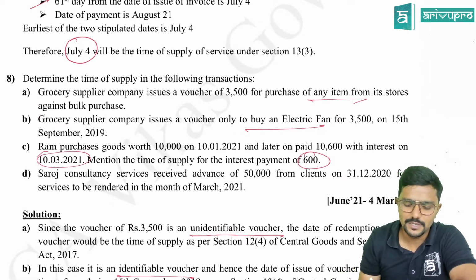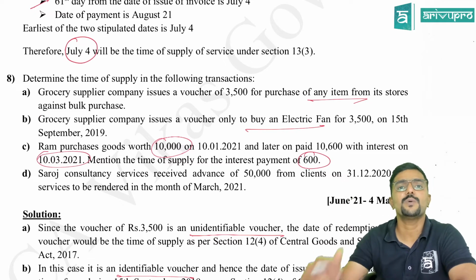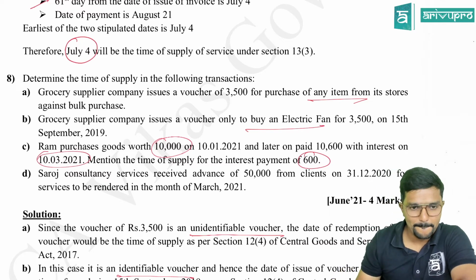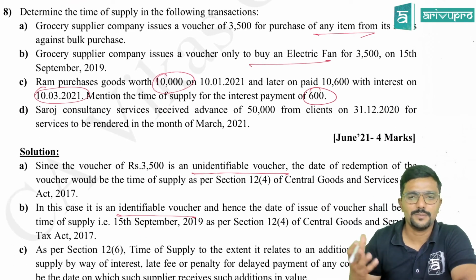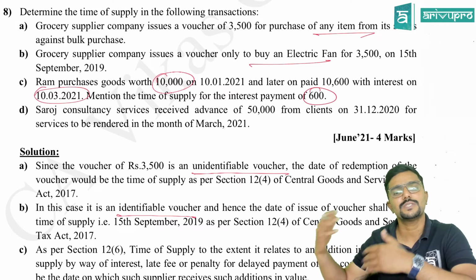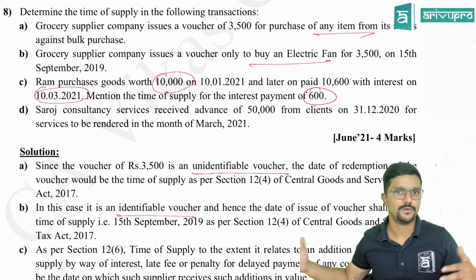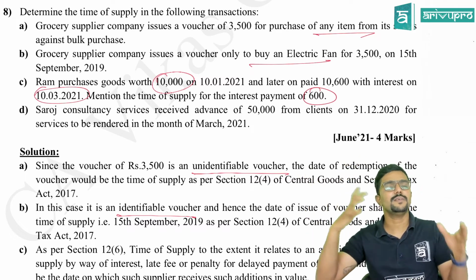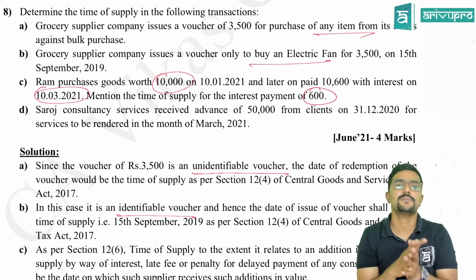They have not asked it, but that will be as per 12.2. Time of supply for 10,000 would be as per 12.2, guys. If they are not asked, don't answer, because this question is only for 1 mark. So don't start answering something here which is not asked. If the question is asked for 4 and 5 marks, we will connect it to different points and try to explain it.